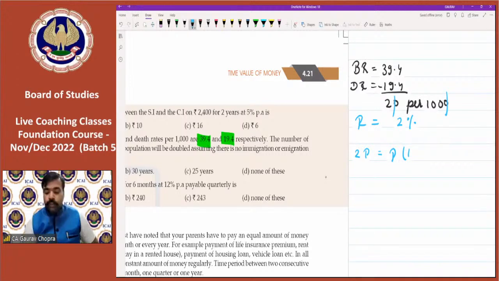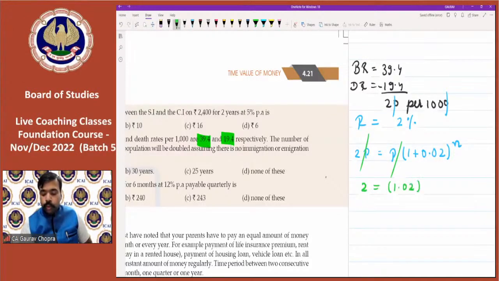So 2P equals P times (1 plus 0.02) to the power of n. P and P got cancelled. So what is left? 2 is equal to 1.02 to the power of n. तो n की place पे हमें क्या रखें? So that we can get 2. What shall we put in place of n? So just hit and try on the calculator and get the result. 1.02 press into and then equal to, and accordingly you will get the result. जब तक आपके स्क्रीन पे 2 नहीं आ जाए, don't stop.